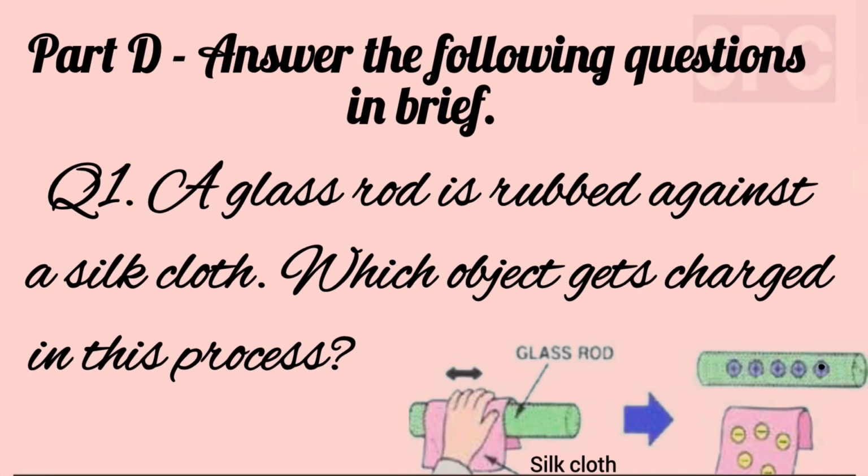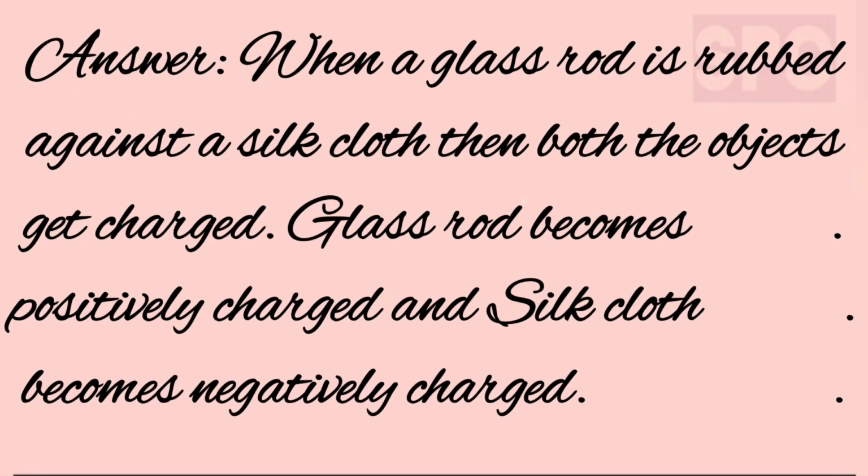Let's move on to part D. Question number 1. A glass rod is rubbed against a silk cloth. Which object gets charged in this process? Answer. When a glass rod is rubbed against a silk cloth, then both of them get charged. Glass rod becomes positively charged and the silk cloth becomes negatively charged.